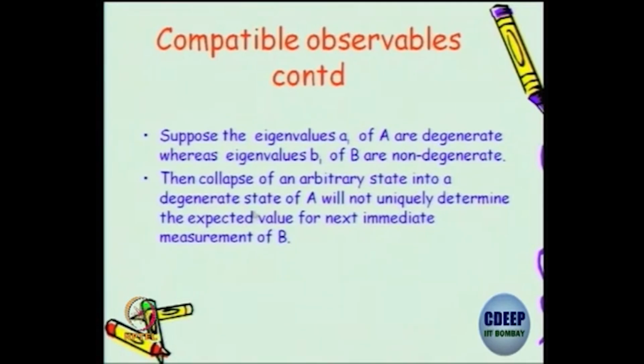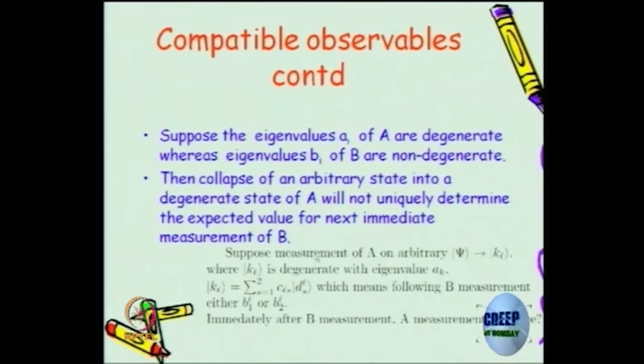This is one small scenario which we had taken: the collapse of an arbitrary state to a degenerate state of A. Suppose I know that the collapse gives me the degenerate eigenvalue. It will not uniquely determine the outcome of the next immediate measurement of B. This is all I am trying to say. It could be either B1 or B2. We don't know which one.